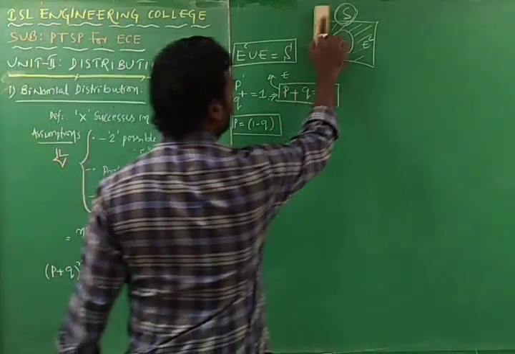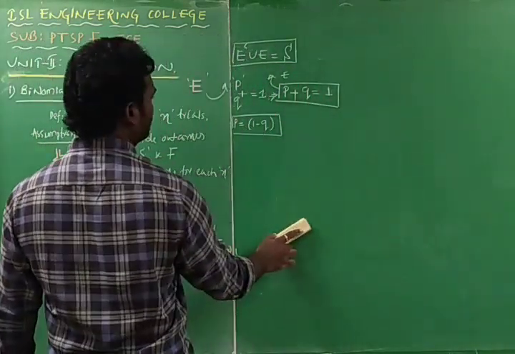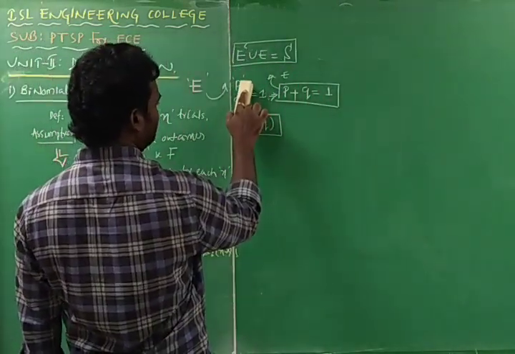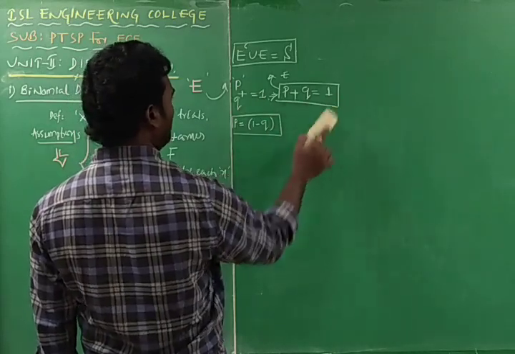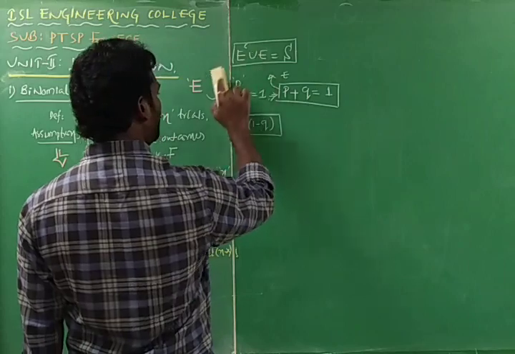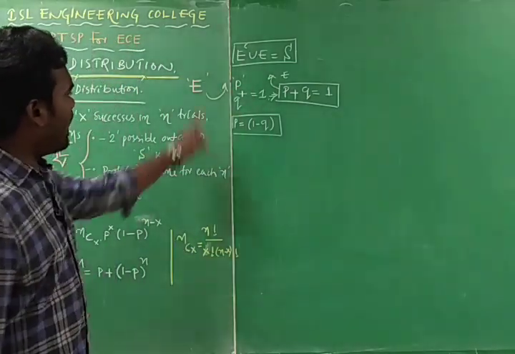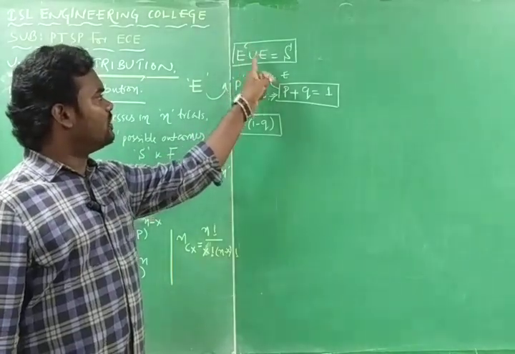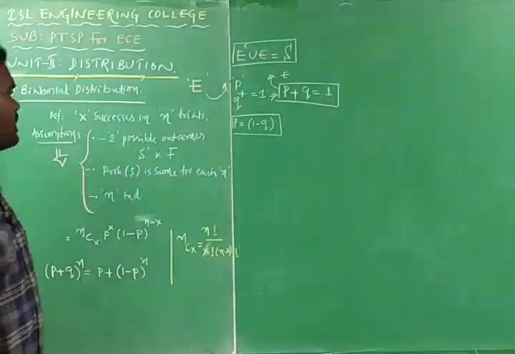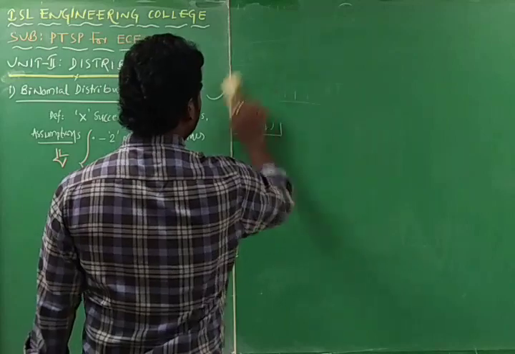So we have two standard equations. The probability of getting success is P, the probability of getting failure is Q, P plus Q is equal to 1, and E is an event of a Bernoulli trial, and the complement of that event is E complement. E complement union E is equal to the sample space only. This is what you must remember.